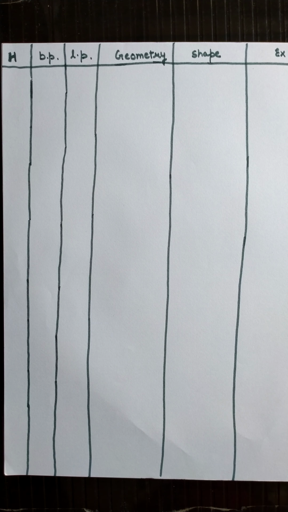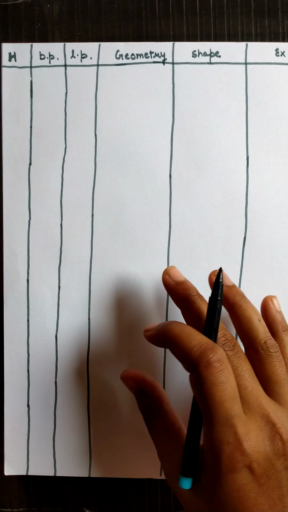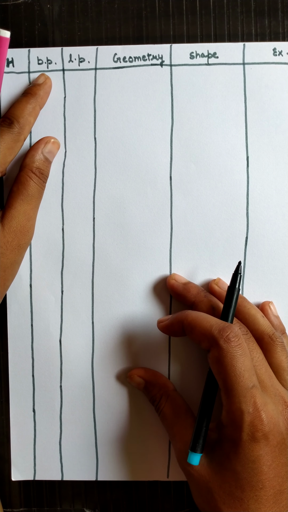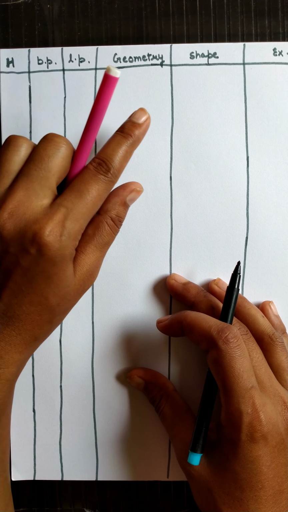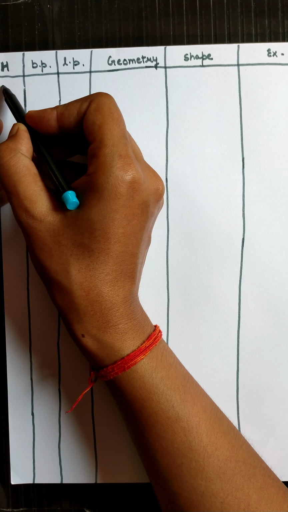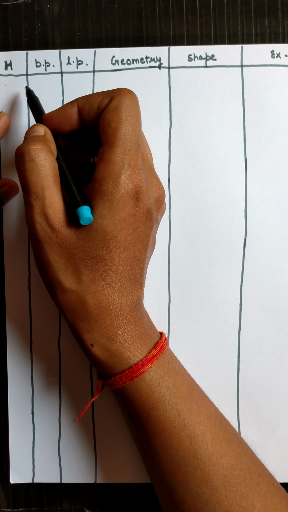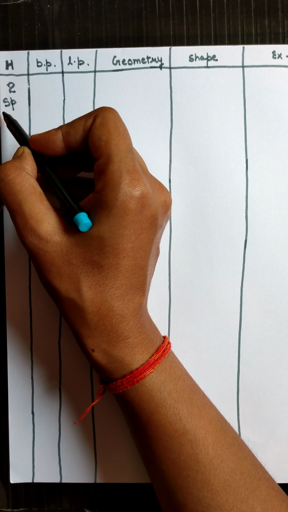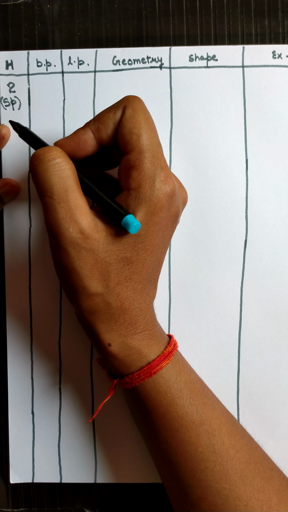So now students, as I told you, in your book tables 4.6, 4.7, 4.8 are given that you have to learn. I'm just going to explain those tables. Here we take the number of hybrid orbitals which take part in hybridization, number of bond pairs, number of lone pairs, geometry, shape and examples. So if the number of hybrid orbitals is 2, then hybridization will be sp.